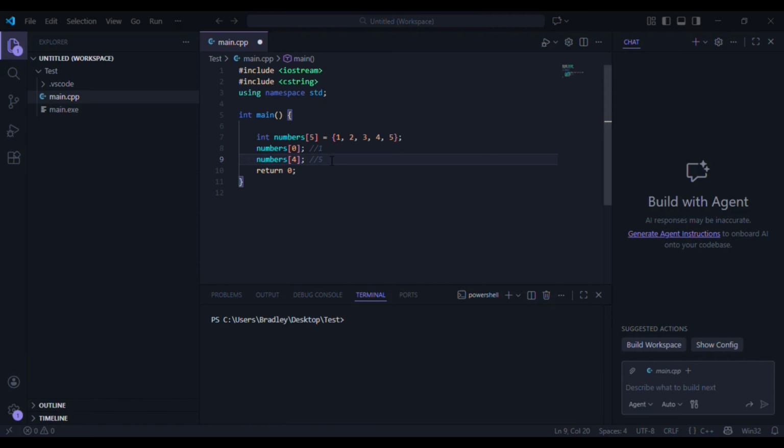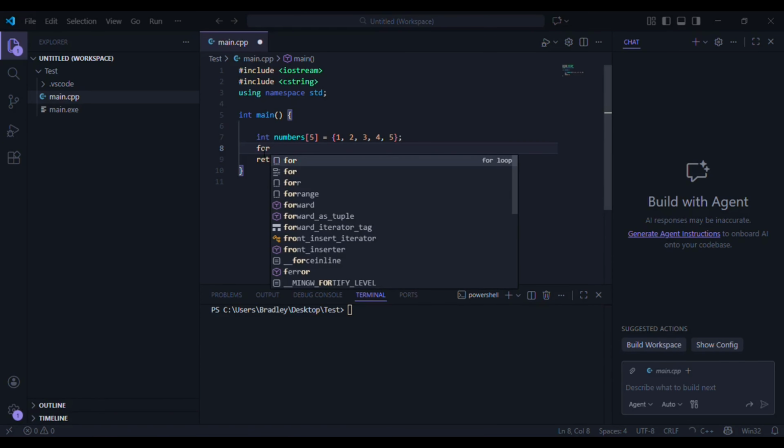If your array has a size of 5, the last index is going to be 4 and the first index is going to be 0. If it was 6, your last index was going to be 5 and your first was going to be 0. Try to access index 5 and C++ will not stop you. It will destroy everything. Since arrays are stored in order, loops are the best friends.